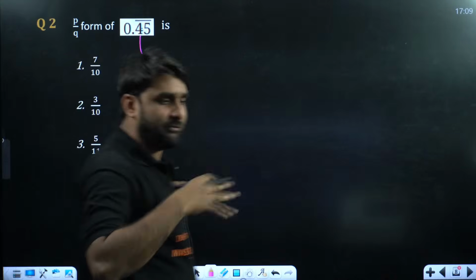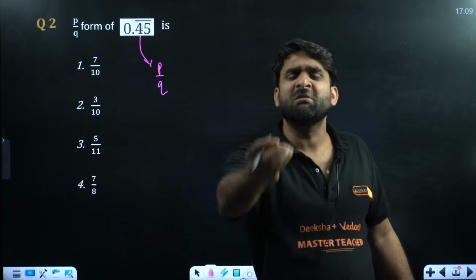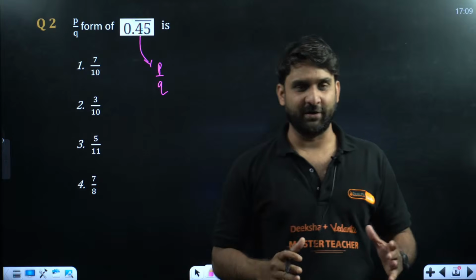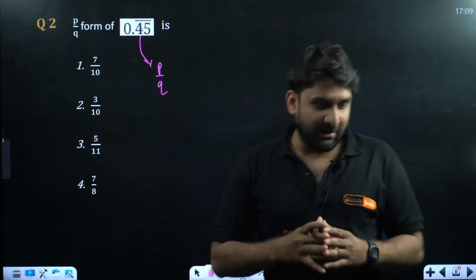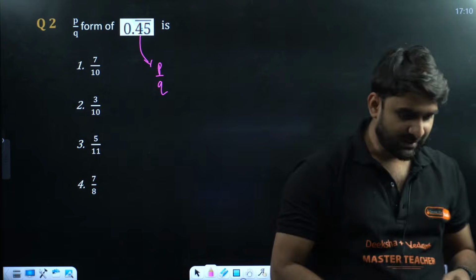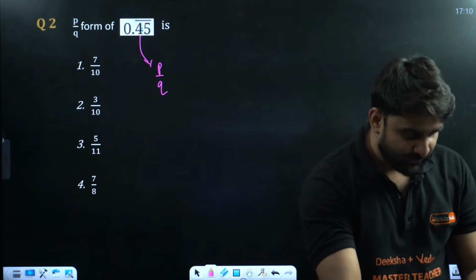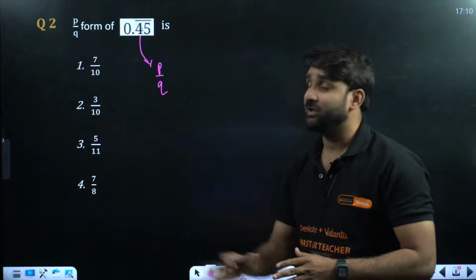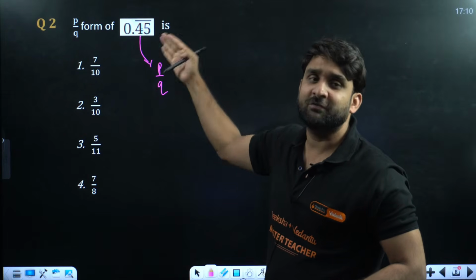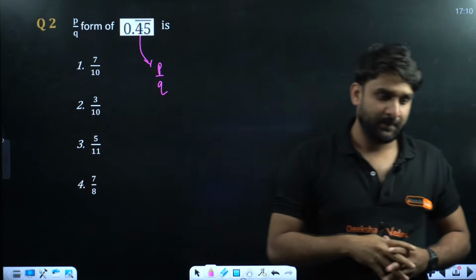I'm going to give you the solution. Don't worry. Very easy solution. Very magical solution. My dear class 9th students, stay here. Stay here, everyone. Look at the solution. But let's wait. If anyone can give me the answer here. Which option will be correct? Yes, class 9th students, which option is correct here? There are 4 options given for you. So the question is 0.45. If we convert 0.45 in the form of P by Q, then which option will be correct?